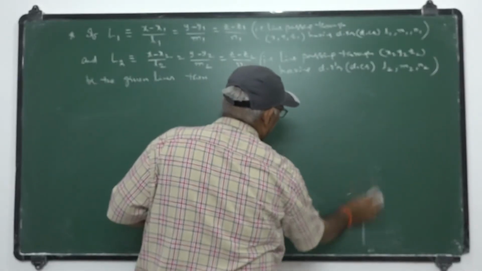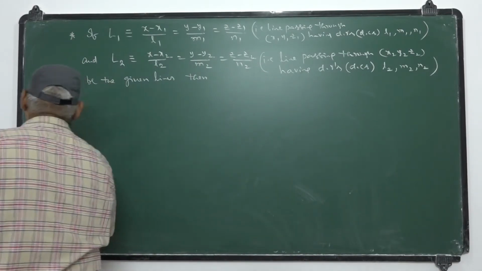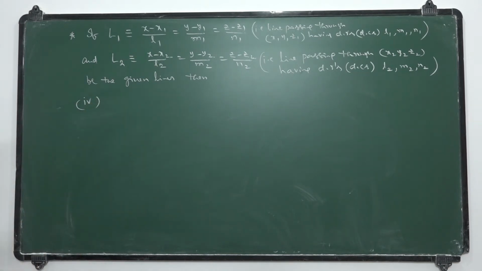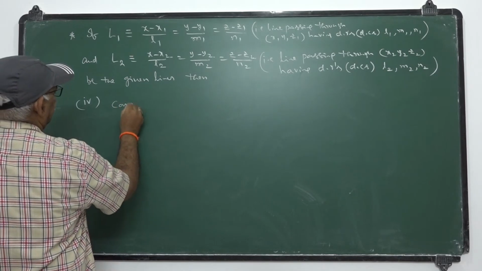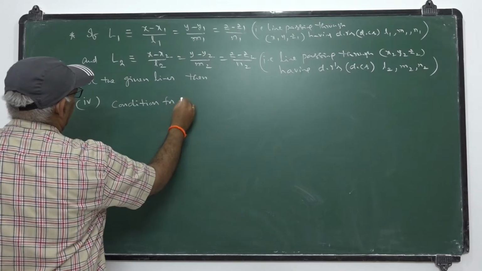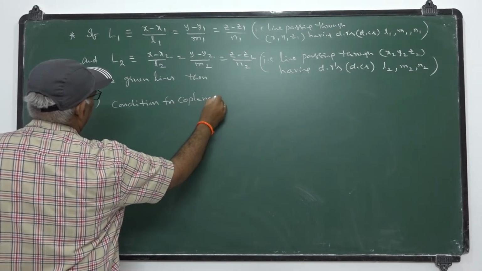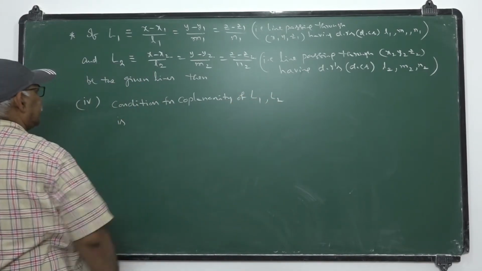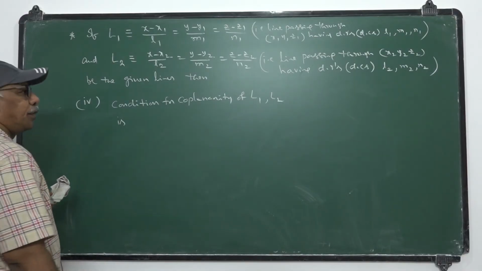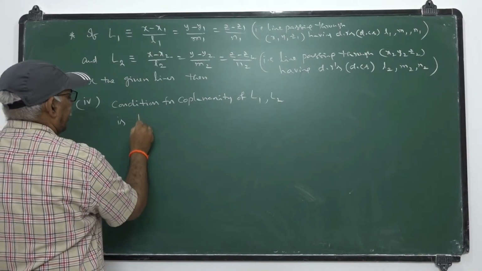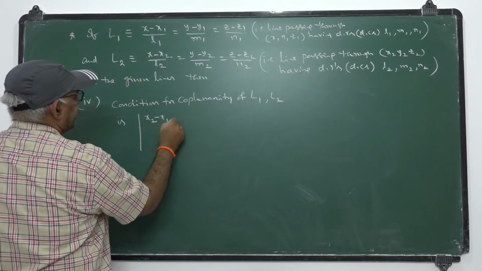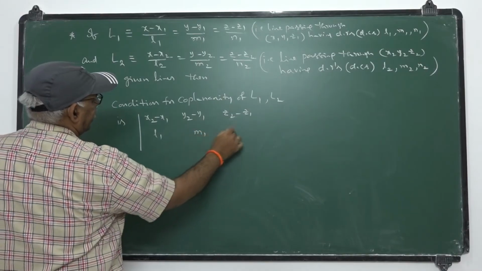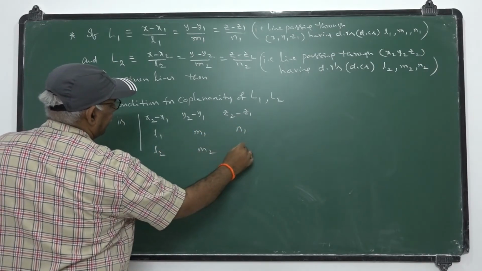Next, fourth one. Condition for coplanarity of lines L1 and L2. The condition for coplanarity of L1 and L2 is the determinant of x2 minus x1, y2 minus y1, z2 minus z1, l1 m1 n1, l2 m2 n2 is 0.